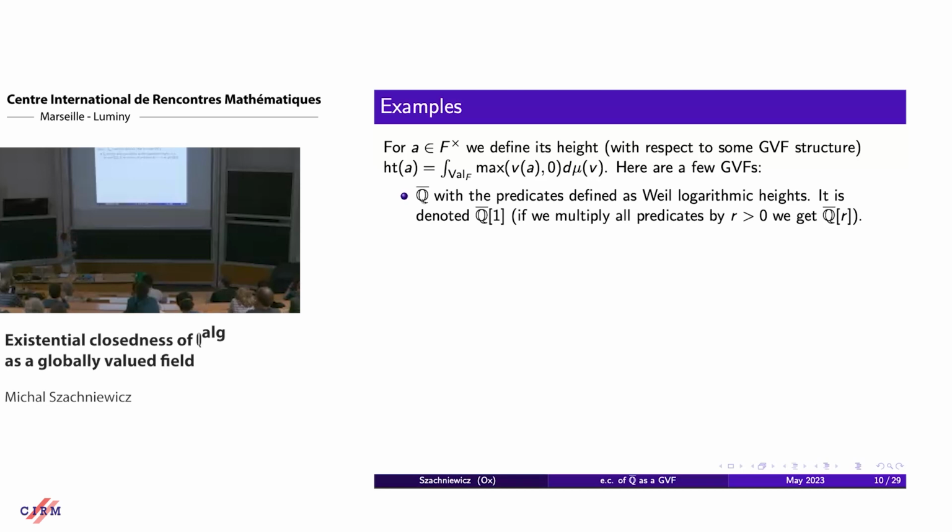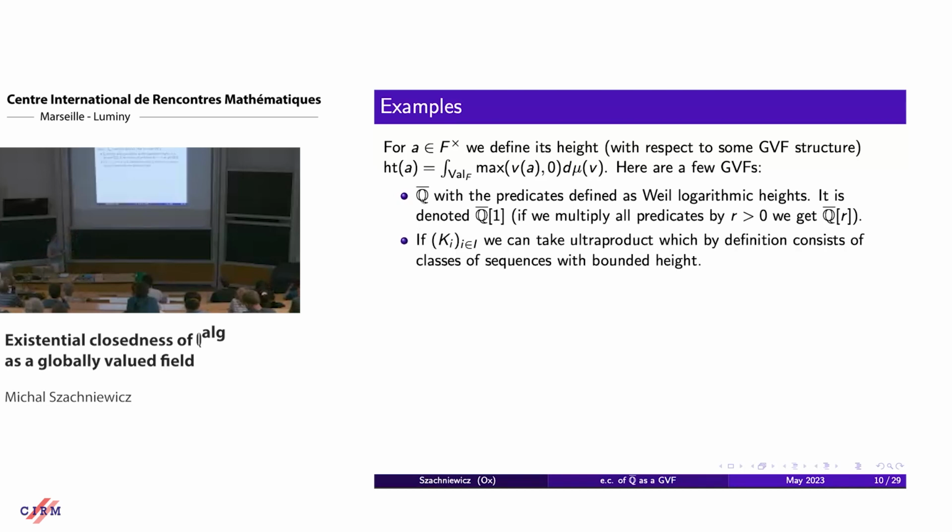And so by Q(1), we denote the GVF structure on Q with the height of 2 equal to the logarithm of 2, and we can scale it, and then we write it Q(R). So this is one basic example. Second of all, in unbounded continuous logic, we can take ultraproducts, but then we only take sequences with bounded height. So this is another way of getting examples.